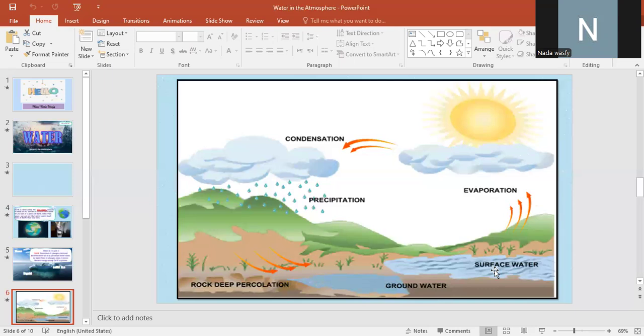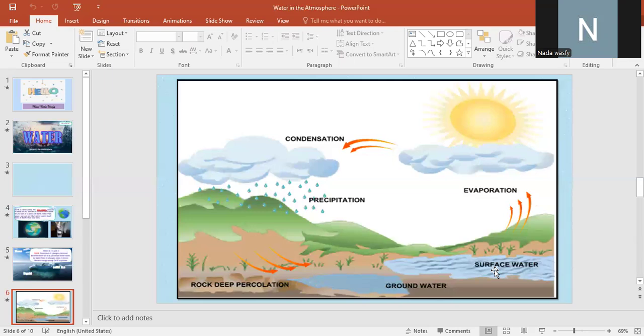So the temperature is the main important factor that affects the state of the water. Why? Because when the temperature increases, the water gains thermal energy, so it converts from solid into liquid and from liquid into gas in the form of water vapor.